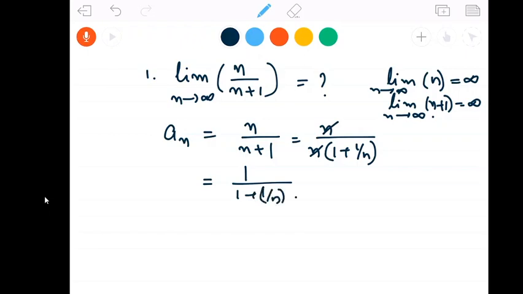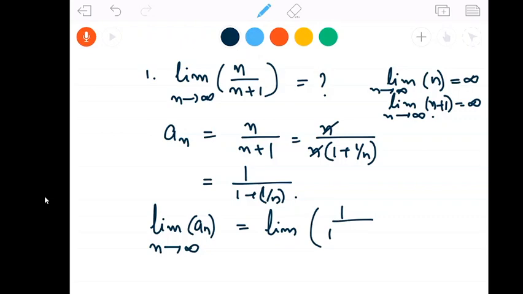Okay. Now, what is limit of an as n goes to infinity? It is limit of 1 by 1 plus 1 by n as n goes to infinity. Now check whether the numerator is convergent. Yes, it converges to 1. It is the constant sequence 1. What about the denominator, 1 plus 1 by n? Limit of 1 plus 1 by n can be written as limit of 1 plus limit of 1 by n. 1 plus limit of 1 by n is 0.